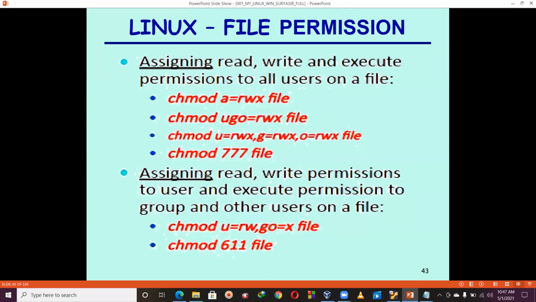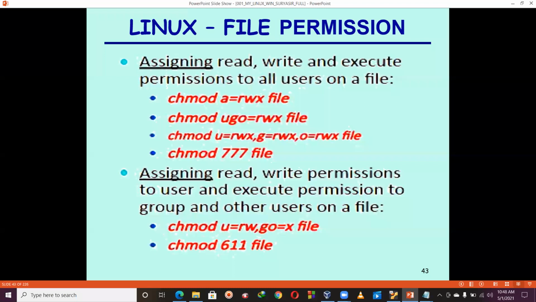Okay. So assigning the read, write permissions to user and execute permission to group and other users on a file: chmod u equals rw, go equals x file. Now, can you explain to me this one? What is the difference between the above and this one? Students, above is very clear. All 4 are similar, setting all permissions for all. But the example below is different. What does the below example explain? Very simple: setting the read and write permission on the user and setting the execute permission on the group and other. I hope you understand.